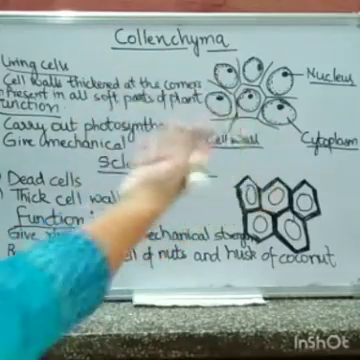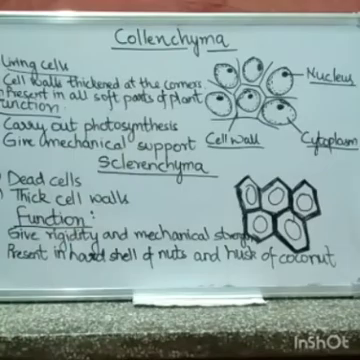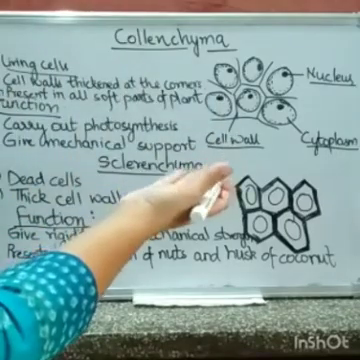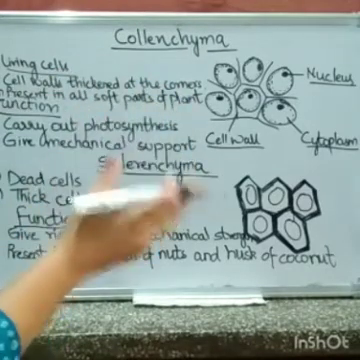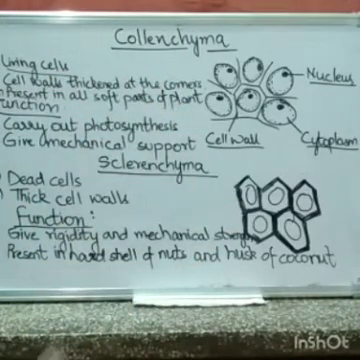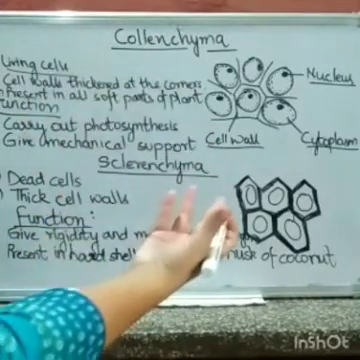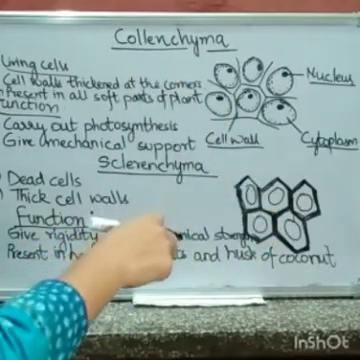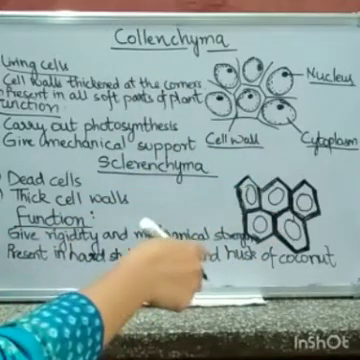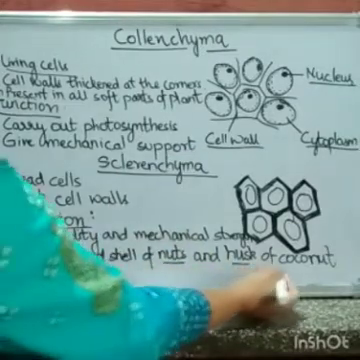Unlike the other two types of tissues, sclerenchyma is completely made up of dead cells, and they have a very heavily thickened cell wall, and this makes them very hard. That's why their main function is to provide mechanical strength. And you can find sclerenchyma in the hard shell of nuts and the husk of coconut.